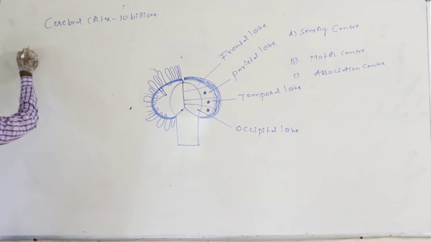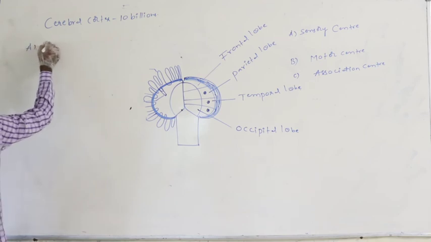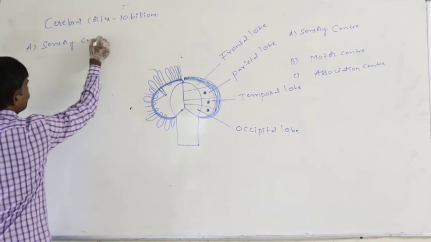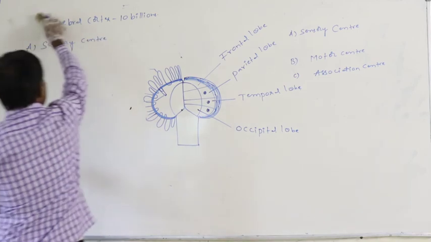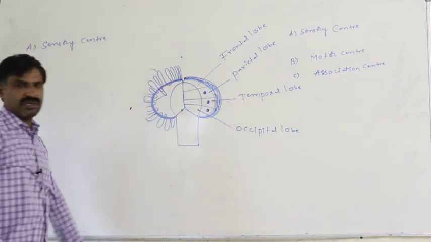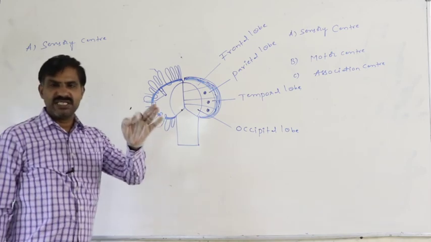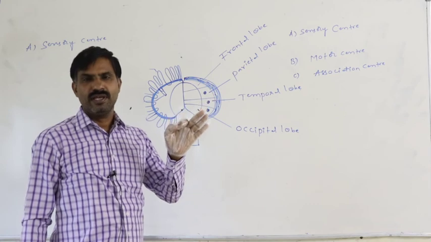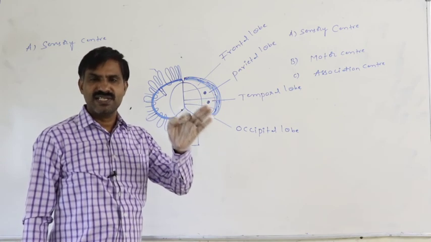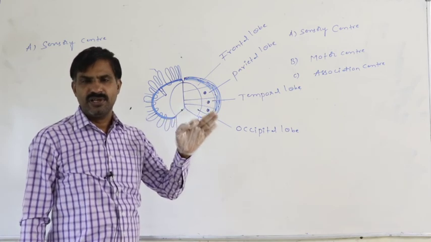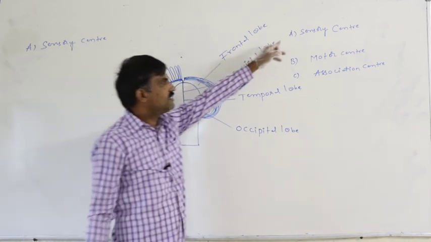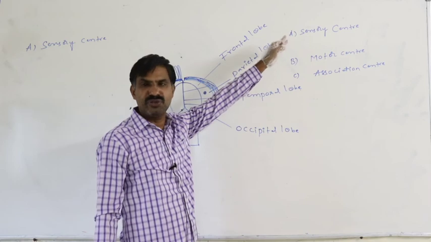The first center is the sensory center. What is the use of this sensory center? It always receives sensory information from the various parts of the body and analyzes that sensory information. For processing of sensory information, the sensory center is principally useful.